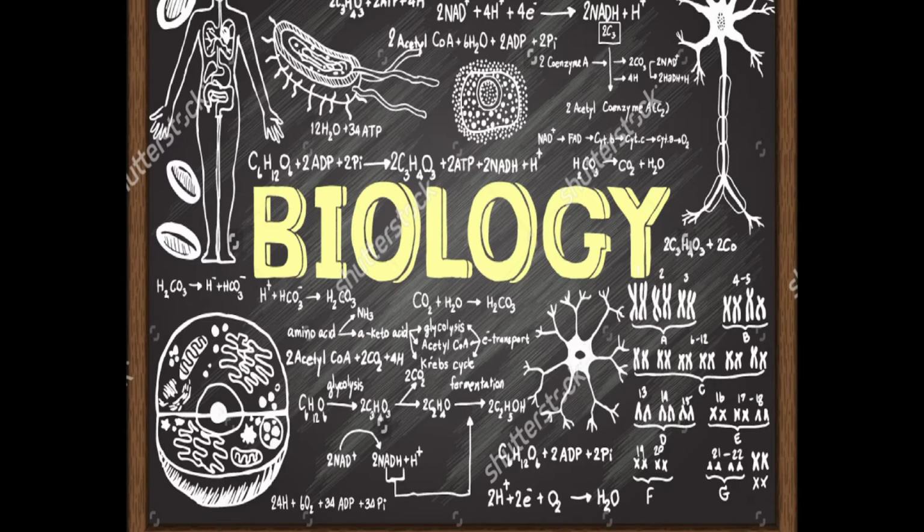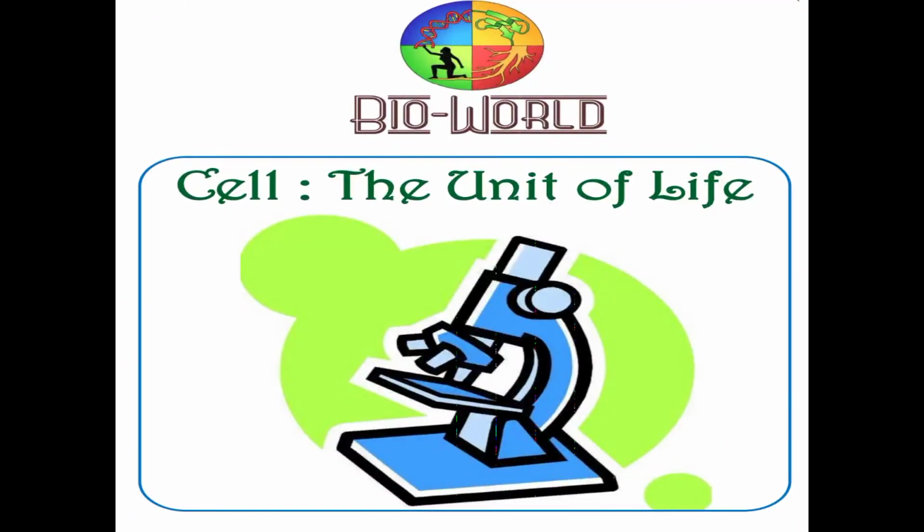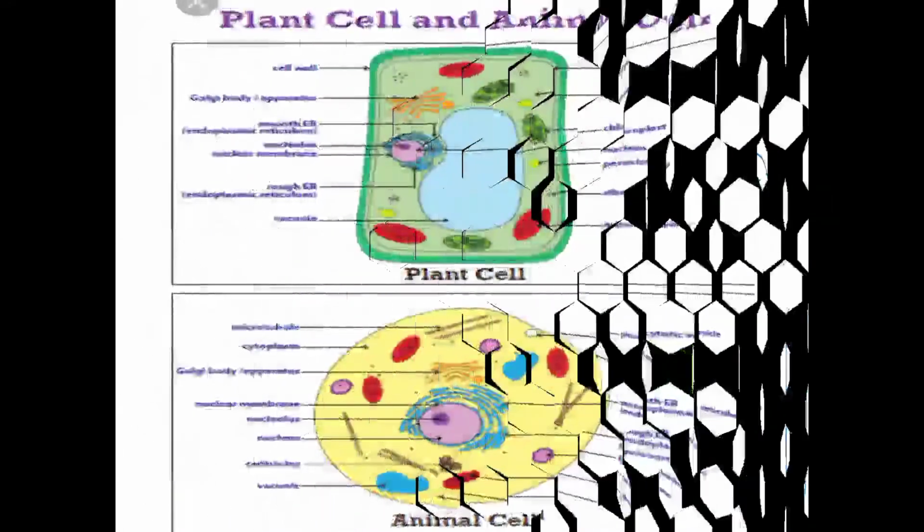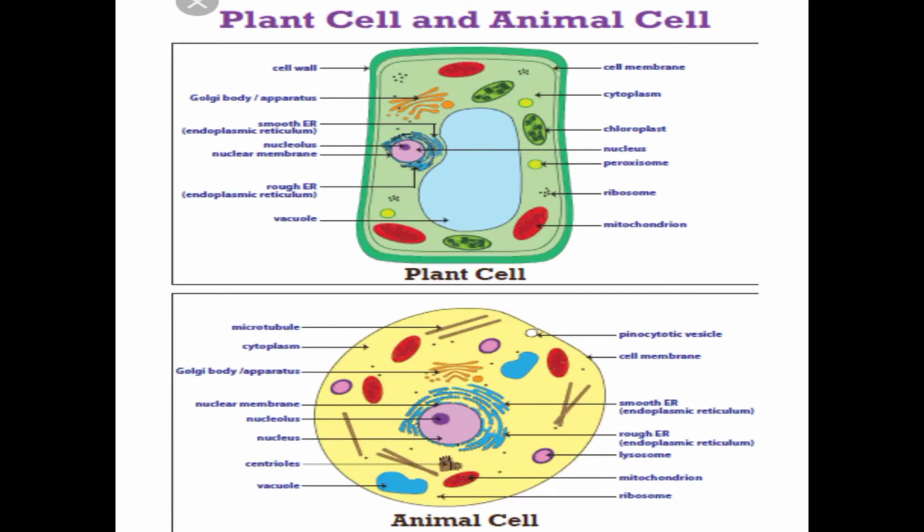And we saw the structure of the plant cell and animal cell. In lower classes you already studied plant cell and animal cell. The above diagram is the plant cell and below is the animal cell.